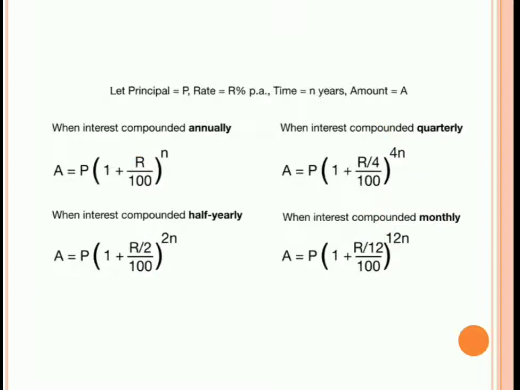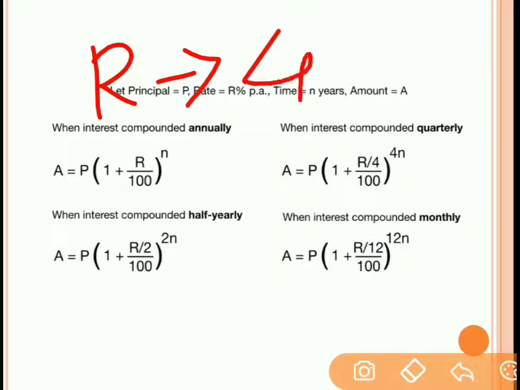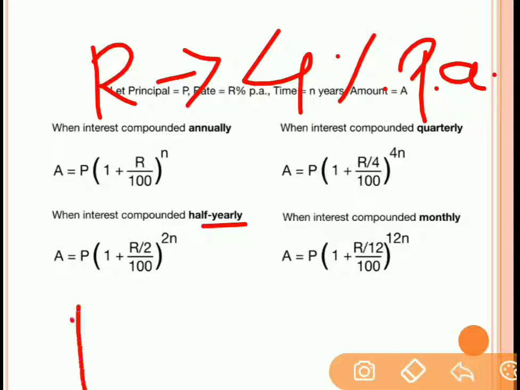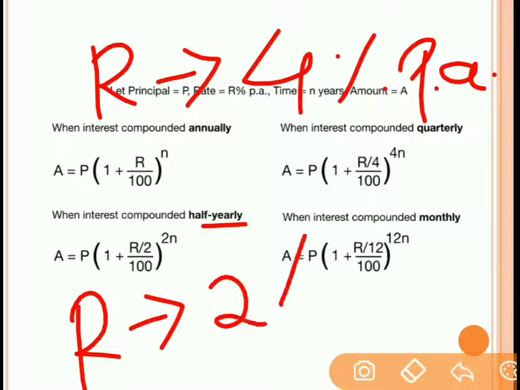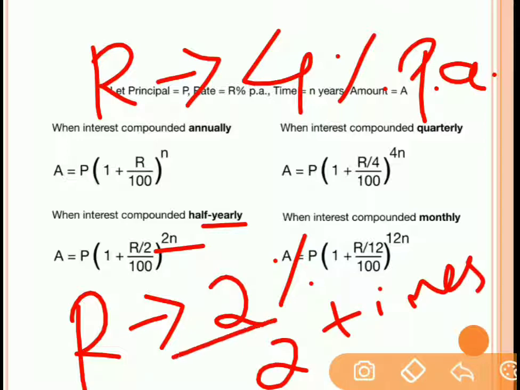For example, if the rate of interest which is to be paid annually is 4% per annum, then if the interest is paid half yearly, every 6 months the rate of interest will be 4% by 2, that is 2%, and for a year, 1 into 2 is 2. So 2 times in a year, at a rate of 2%, the interest will be paid to you.